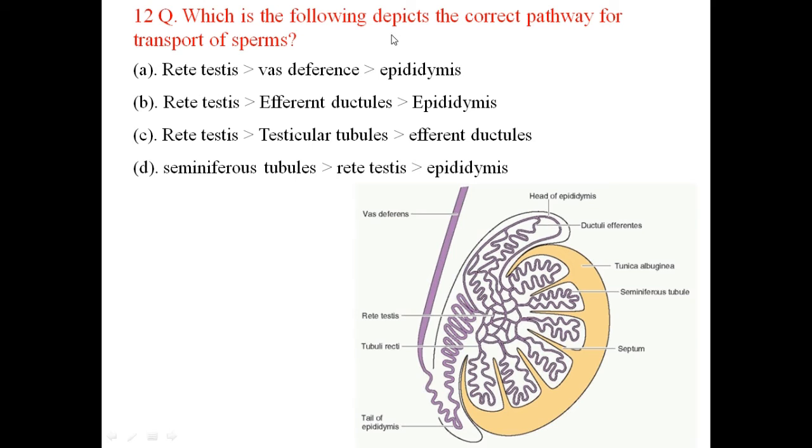Which of the following depicts the correct pathway for transport of sperms? You can see the figure indicates a clear picture of the right answer.